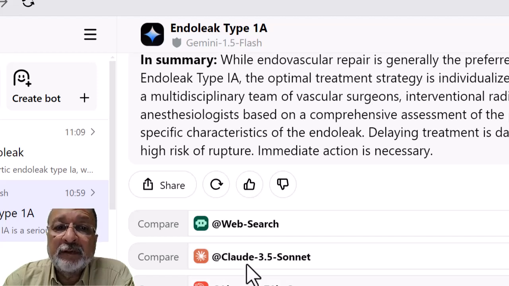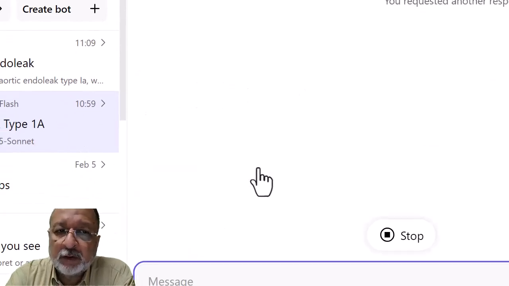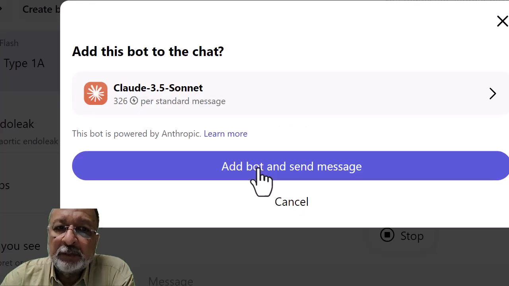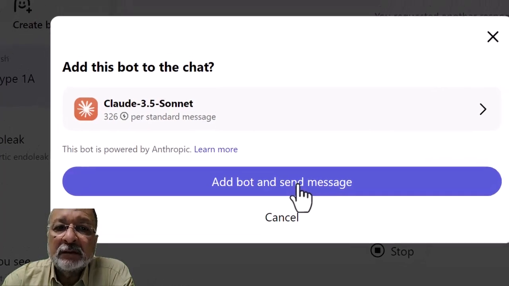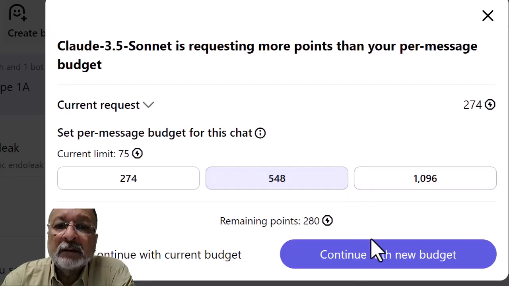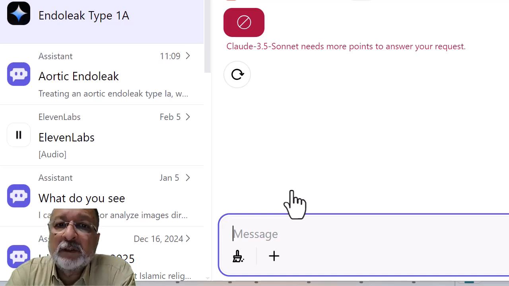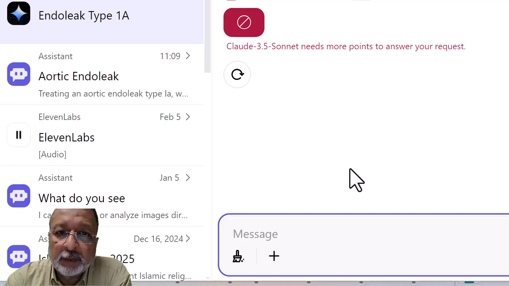And here you can see it open if you want to ask the same question to Claude, to Llama, ElevenLabs, and to Web. Let us say Claude 3.5. If I press on it, the same question will be asked. You can see here, just add this to the pot, and there are multiple varieties, depending on how many tokens, and it will tell you how much this will cost you, and you need to persist with the free, and it will tell you that you need more tokens or you need to put more money in with the subscription.